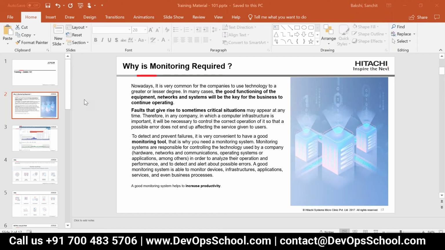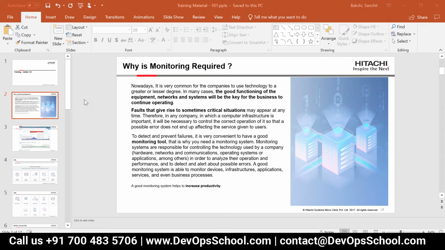So monitoring is very much required nowadays, and people are investing so much money in monitoring tools because they don't want any downtime for their entire infra.